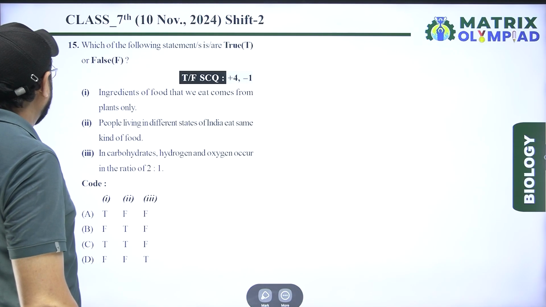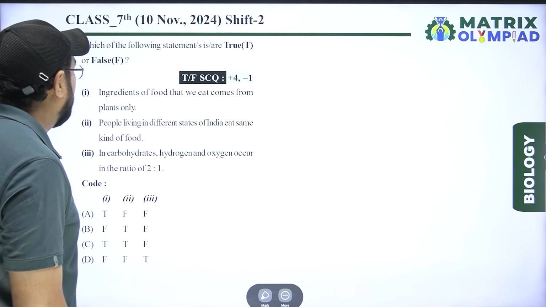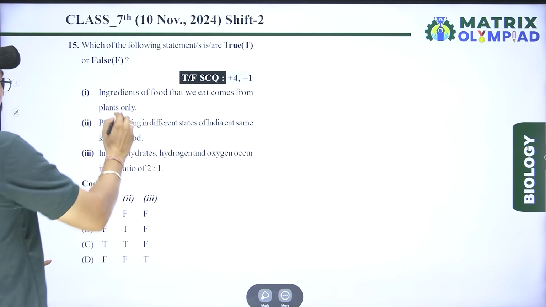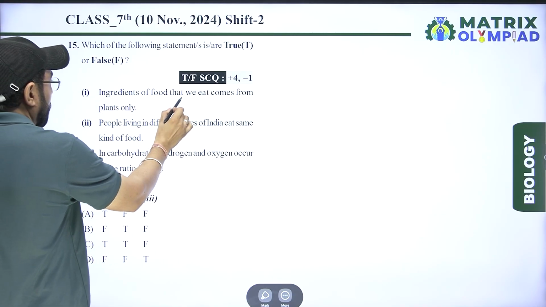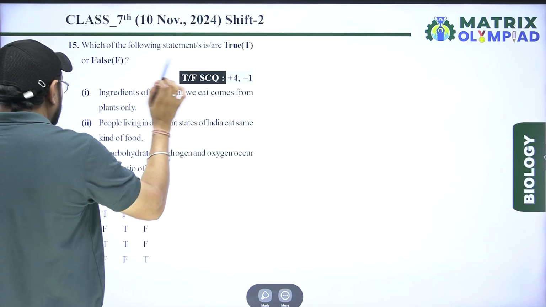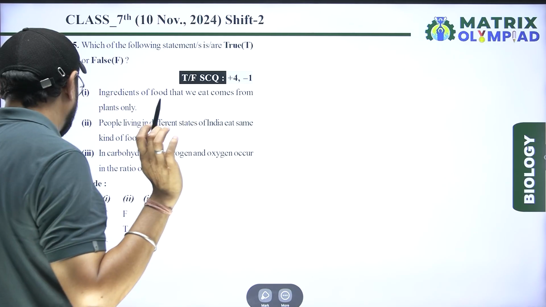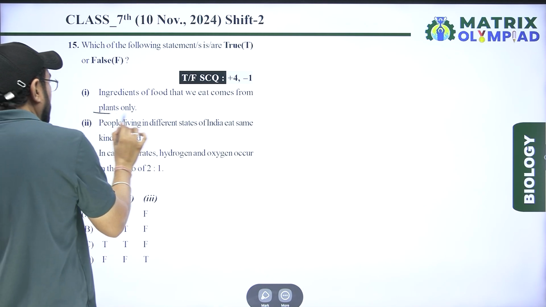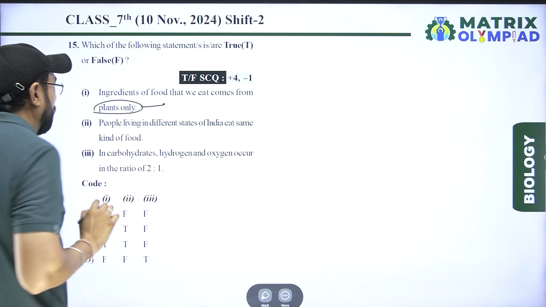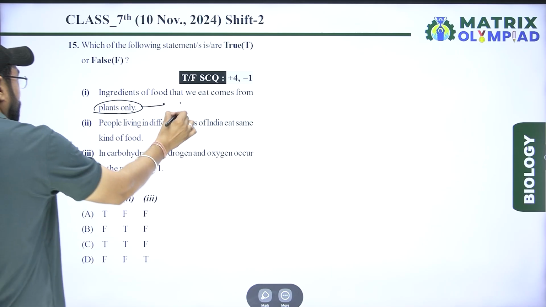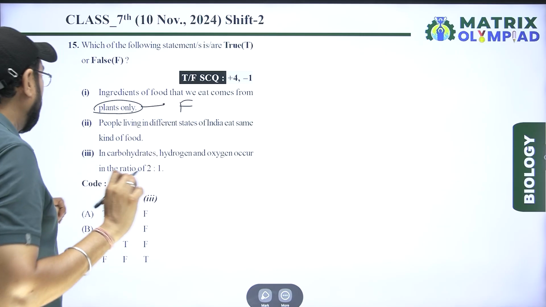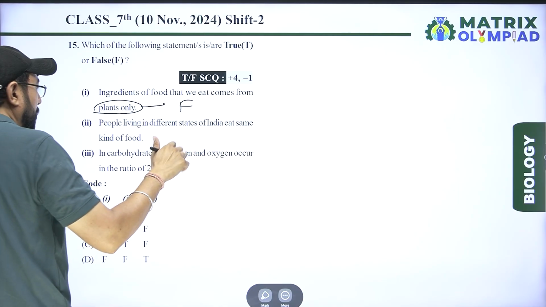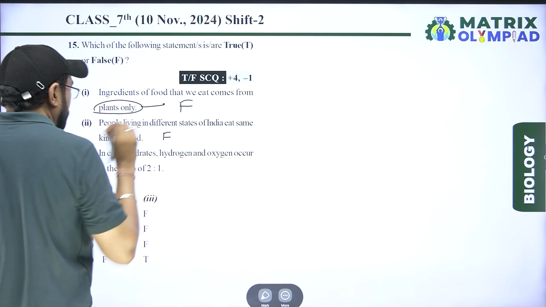Next, which of the following statements are true and false? Ingredients of food that we eat come from plants only. No, not from plants only, it includes animals also. So this is a false statement. People living in different states of India eat the same kind of food. No, different kinds of food.